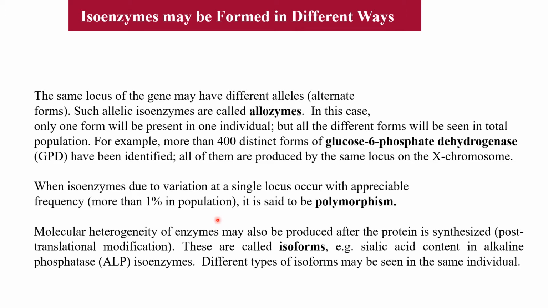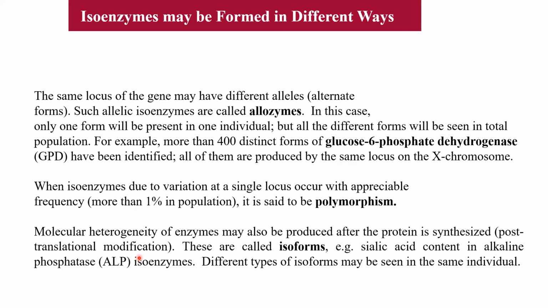So, the same locus of the gene may have different alleles, and such allelic isozymes are called allozymes. So, there are a total of 400 distinct forms of glucose 6-phosphate dehydrogenase. But in one individual, only one form will be there. But all these 400 distinct forms will be there in the population. But in one person, only one form will be there. So that is called allozymes or alloenzymes. When isoenzymes due to variation at a single locus occur with appreciable frequency, it is said to be polymorphism.